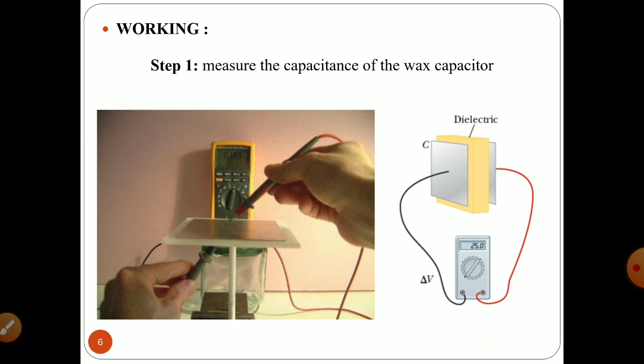Then you are going to build a capacitor sandwich. Once you have two plates and wax sandwiched between them, you can generate this capacitor sandwich by placing wax between the two plates.